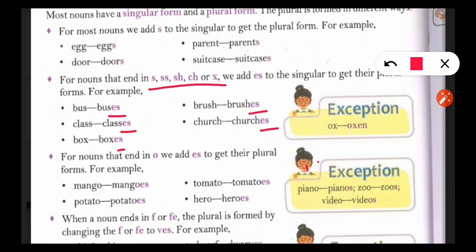Next one, for nouns that end in o, we add es to get their plural forms. For example, mango, mangoes. Potato, potatoes. Tomato, tomatoes. Hero, heroes.